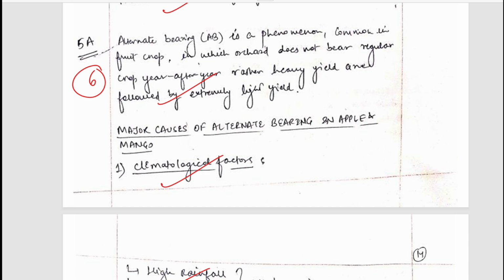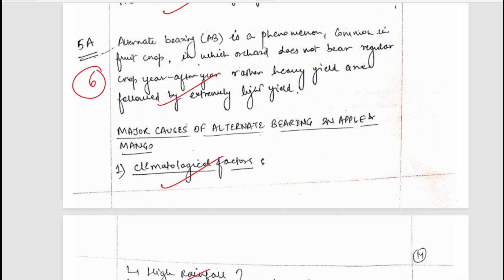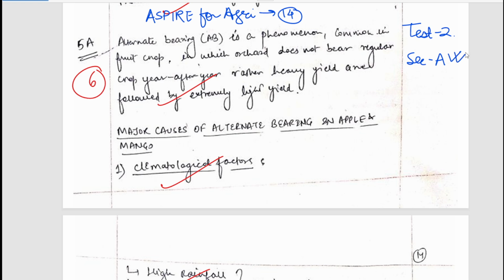So today we are going to discuss the next copy of our Aspire for Agriculture test series. We all know that we are having test series for agriculture optional, that is Aspire for Agriculture test series, in which we are having 14 tests, and this is the copy of test 2. We have already discussed section A of test 2 in the previous video, and today we are going to discuss section B of this test 2 only.